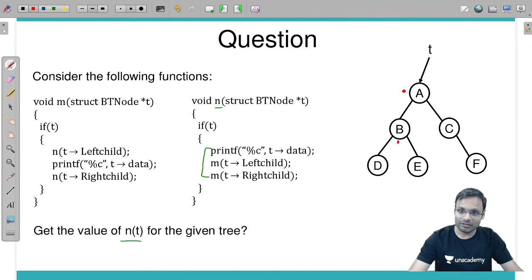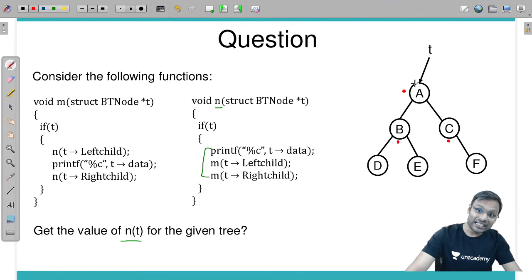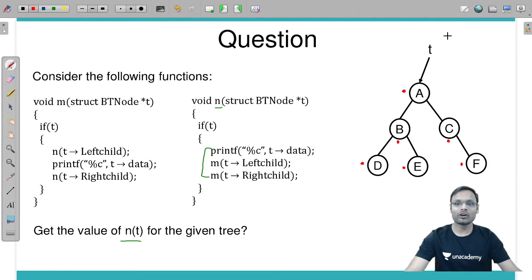So B and C will be traversed in order way. Put the dot in order way between left and right subtree. And after that, on the next level again in pre-order way. So level by level, you can put the dots in order, pre-order, that way. Now take the sequence from left to right of the dots, and you will get the correct answer.